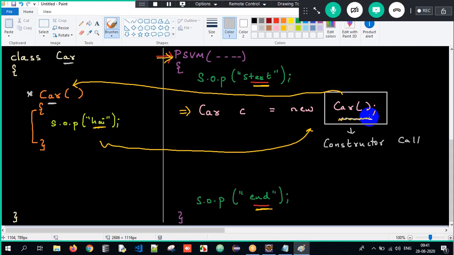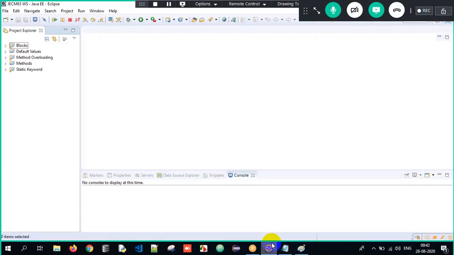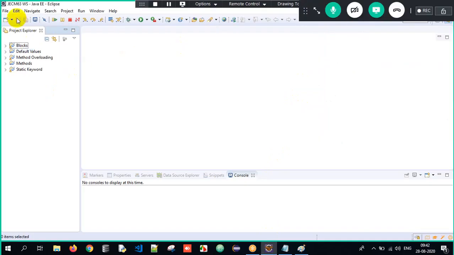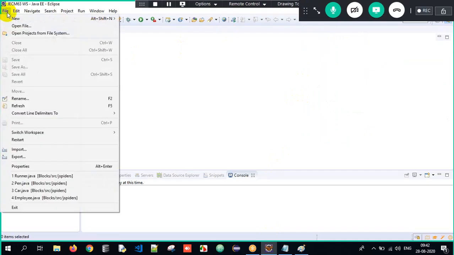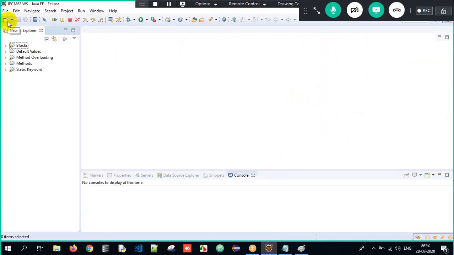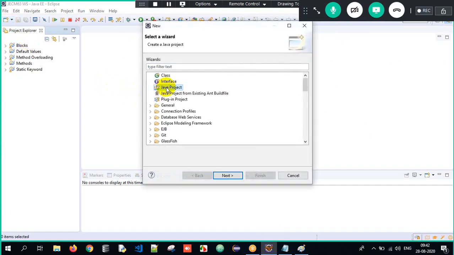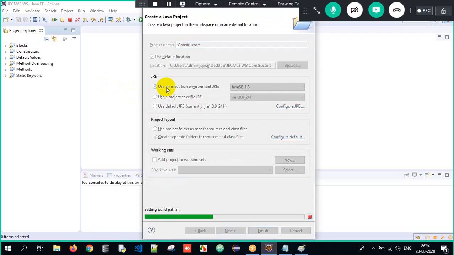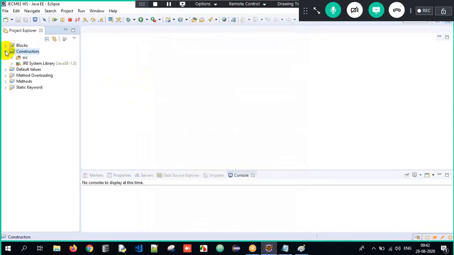Now, what am I going to do over here? I'll tell you. In this process, I open Eclipse. Eclipse is the platform we use to execute it, right? To work with Eclipse, it's a three-step process. I have always told you, correct? So let me create a project here. You can just click on this icon, New, and create a Java project, and the Java project name is Constructors. So a project got created which is called Constructors.